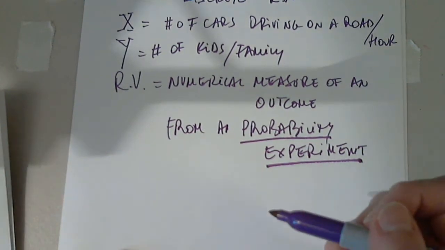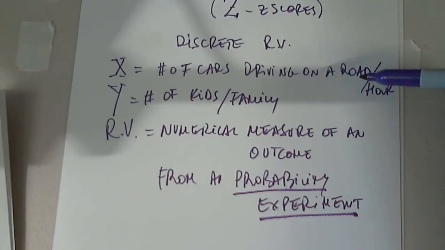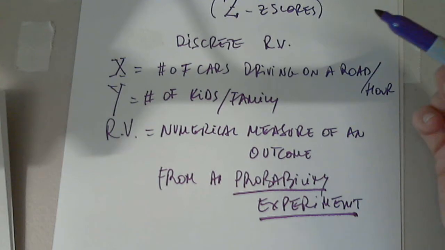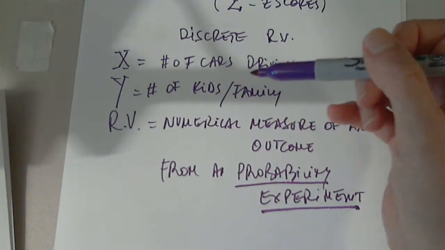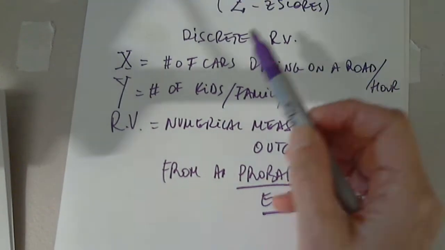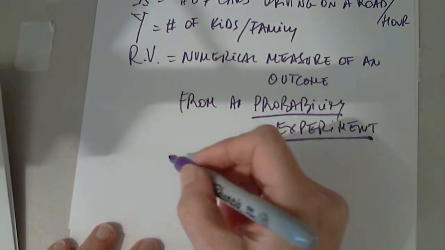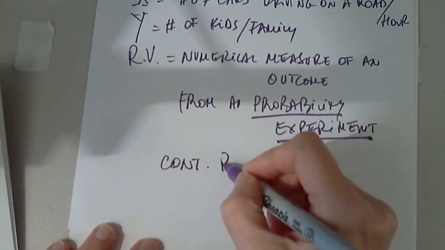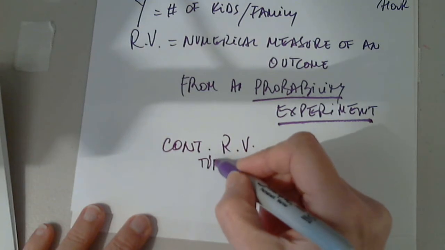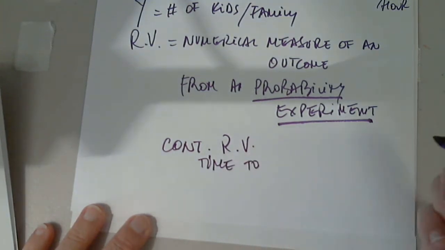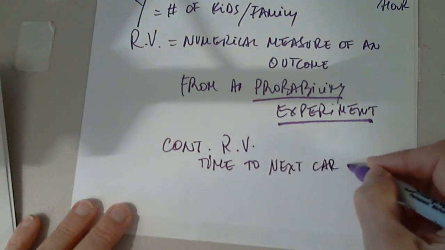Now, because these are natural numbers, you can even include 0 or 1 or 2 or 3, 0 kids, 1, 2, 3, etc. These are discrete. Let me give you an example of continuous random variables: the time to the next car passing.